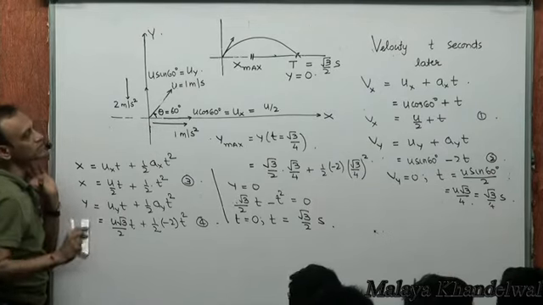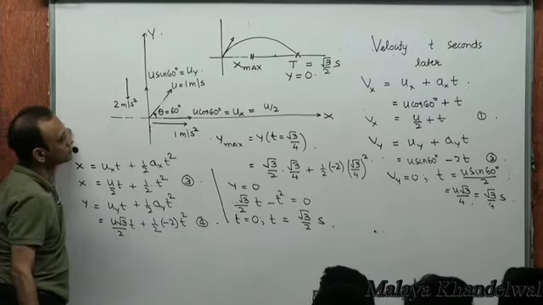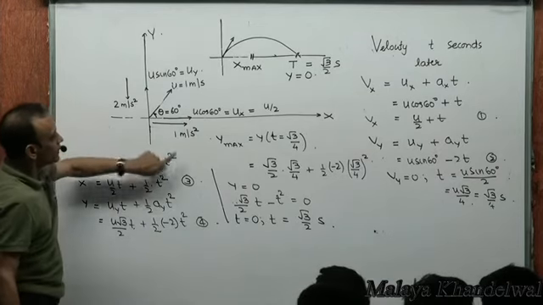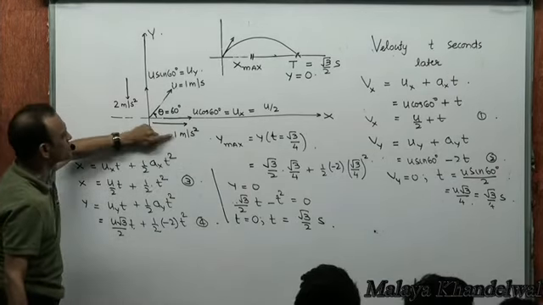Now tell me this. If the acceleration in the horizontal direction was changed to 2 meters per second squared, how will capital T change?